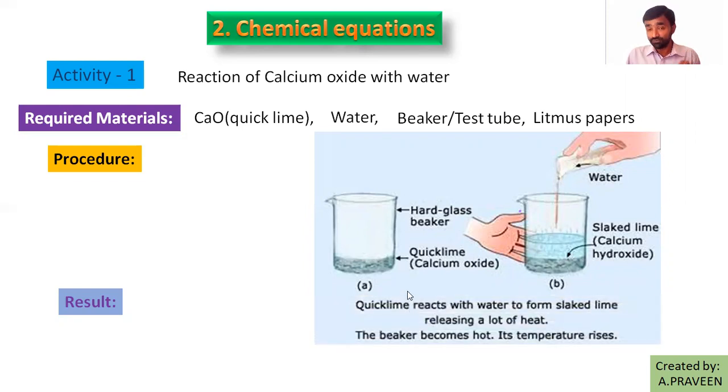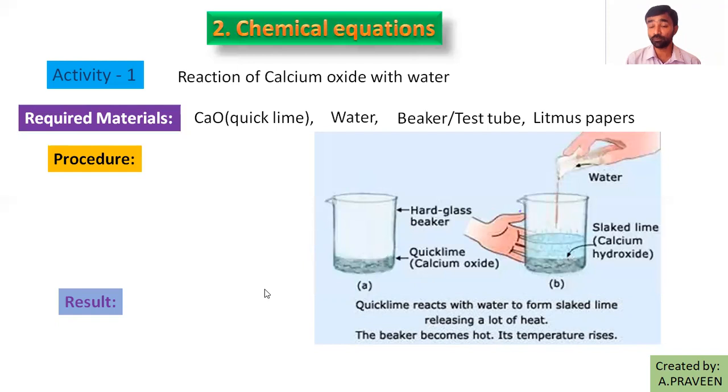When you touch the beaker, what can you identify here? The beaker becomes hot. So temperature is rising. It is because of what? Energy released by the reaction of calcium oxide and water. Energy released, right? And the nature of the substance also changed.